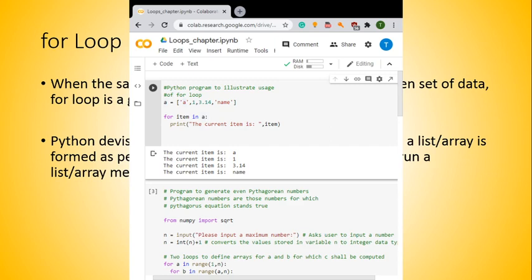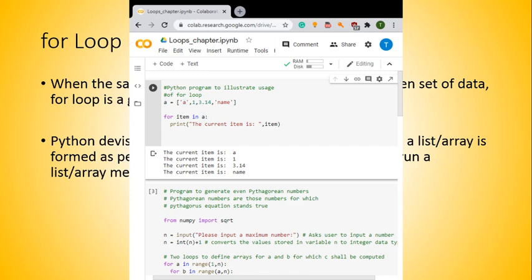Hence, Python devises the computation in such a way that once a list or array is formed as per the defined condition, the loop can then run over the list or array. In this way, the overall computation time can be reduced.